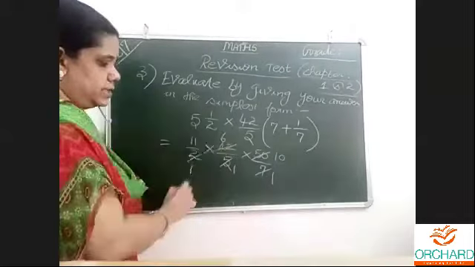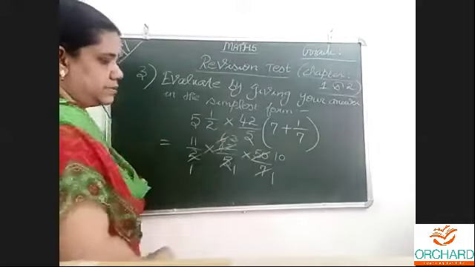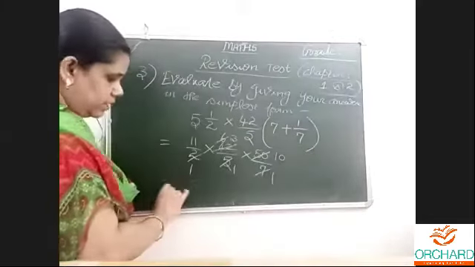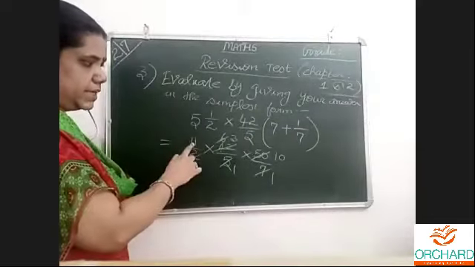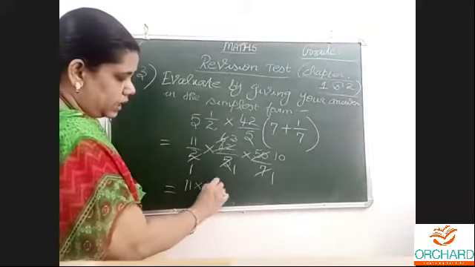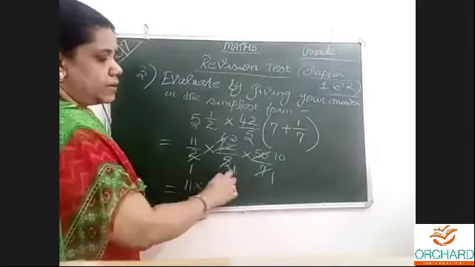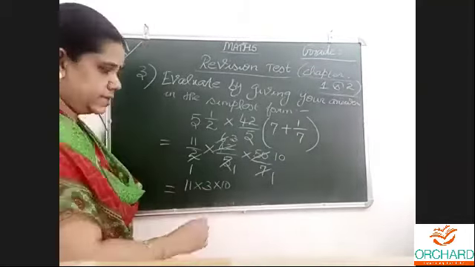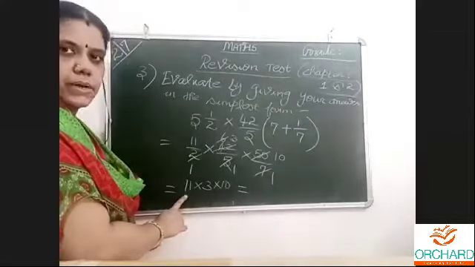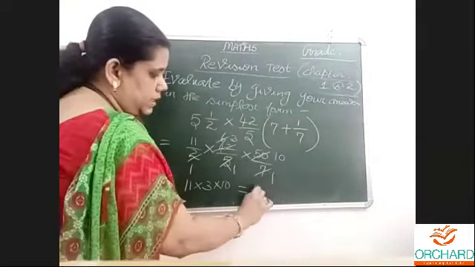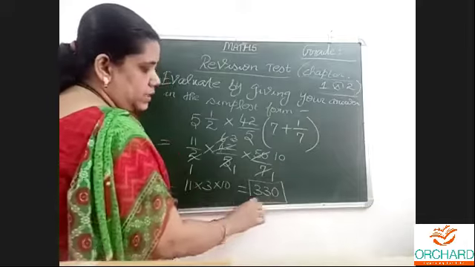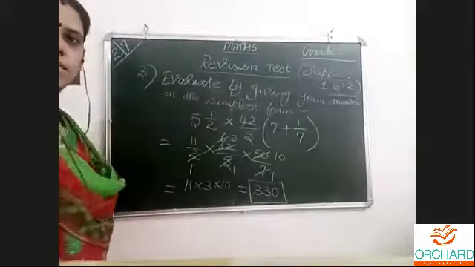Let me do with this. 1 2s are 2, 3 2s are 6. Denominator, all we got 1 1 1. Okay. What is in the numerator? 11, 3, 10. 11 into 3 into 10, by denominator 1 1 1 is 1 only, no need to write. So 3 10s are 30. 30 multiplied by this 11: 3 11s are 33, and 0. So 330, if you get, your answer is correct.